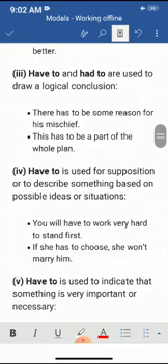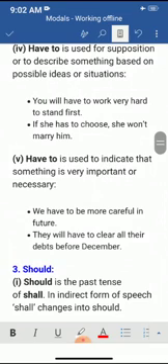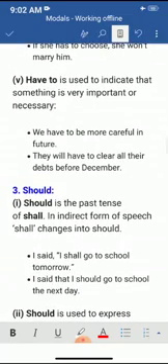Have to is used for supposition or to describe something based on possible ideas or situations. Have to is used to indicate that something is very important or necessary. We have to be careful, more careful in future.